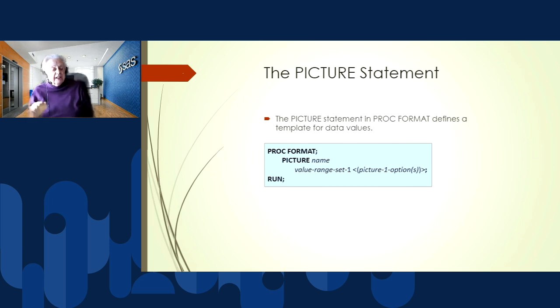Another option, aside from the CNTLIN equals option, is to write a picture statement for numeric data. This defines a template for data values.